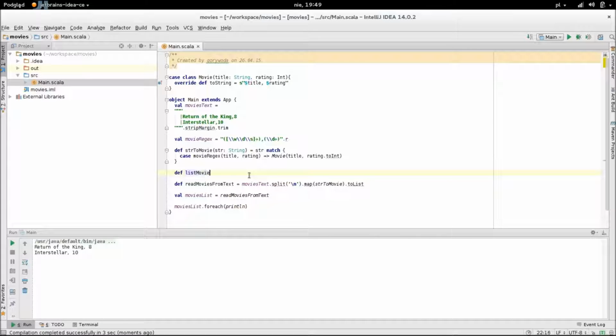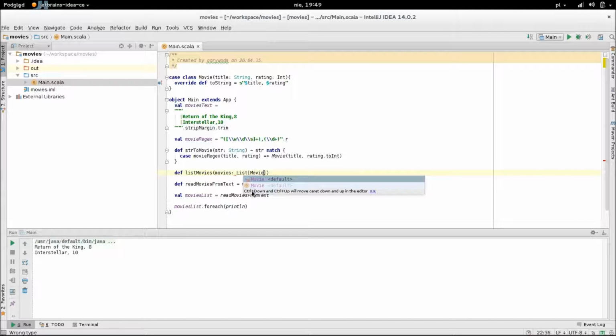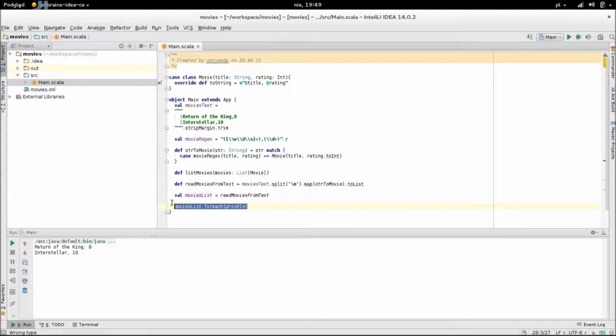This is the list movies method. It takes a list of movies. Let's just copy this code here to here. And the sortBy method here returns a copy of the list sorted according to the movie ranking, descending. And let's use it here.